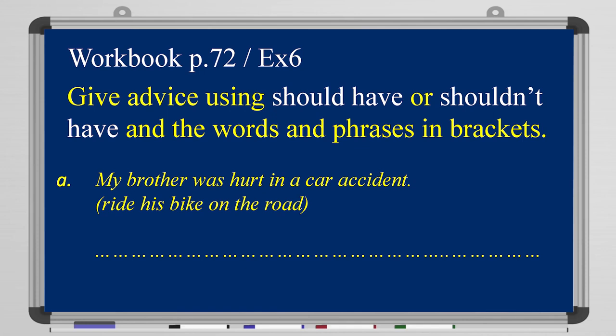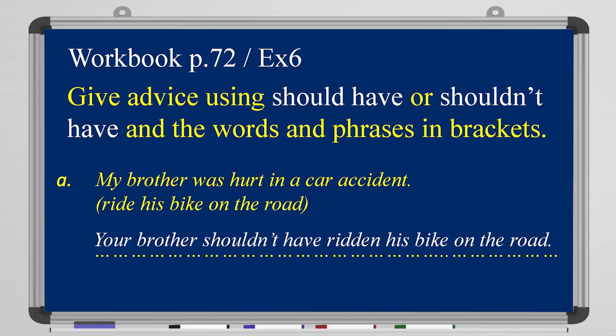What do you think? Remember to follow the rule: should plus the verb base form, or should have plus past participle. So, your brother shouldn't have ridden his bike on the road.